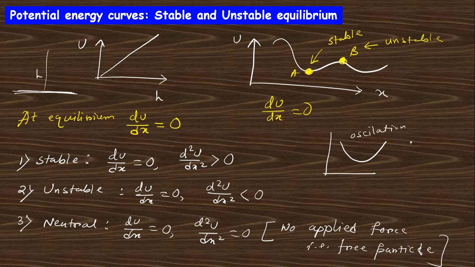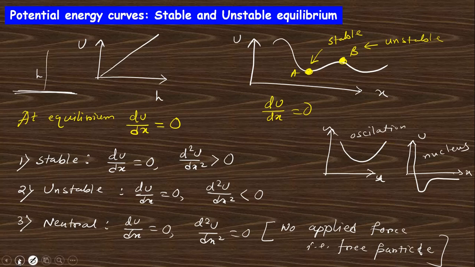If you want to know about the nucleus, this energy curve will be like that. This is x and this is u. This is for the nucleus. Clear?